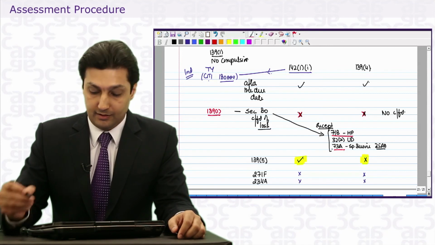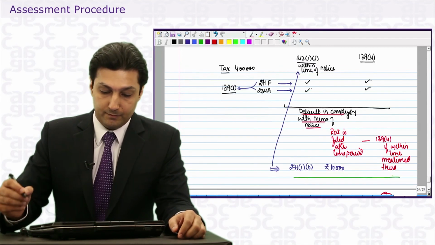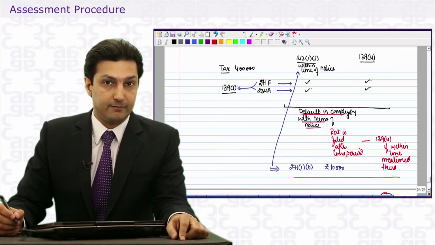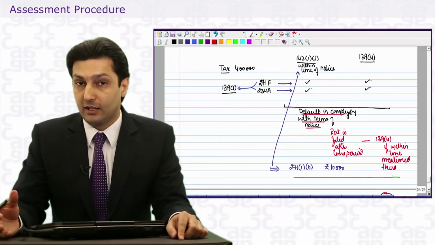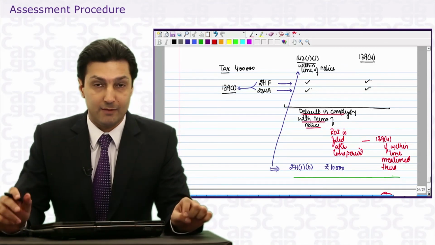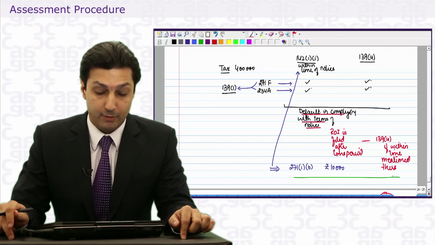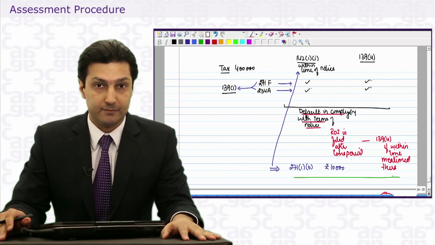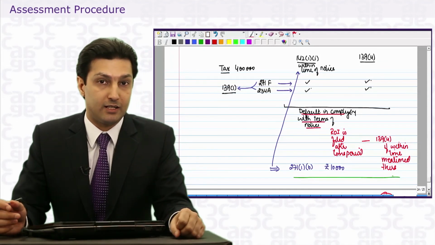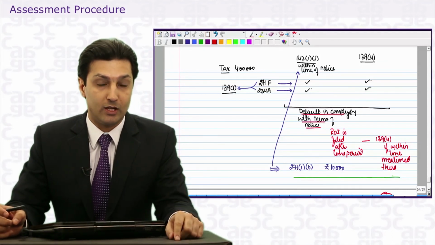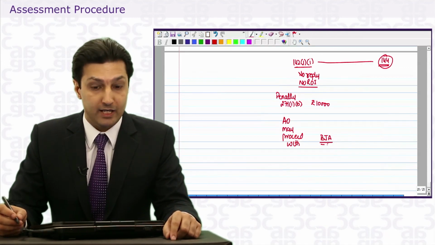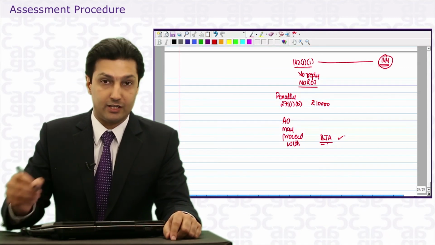Then, if there is a default under 142(1), there is a penalty of 10,000 rupees. And if you do file a return after this notice, it may still be a valid return, this time under 139(4), but then penalty can be levied. A notice under 142(1) can be sent even if you were not compulsorily required to file a return under 139(1). And the default of 142(1) may even lead to the best judgment assessment.